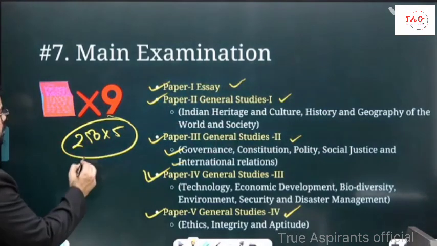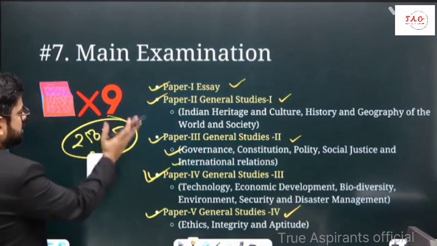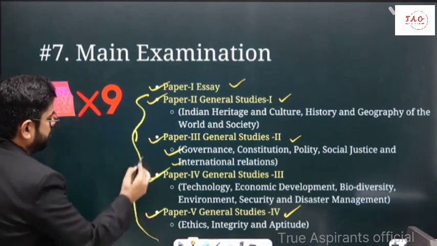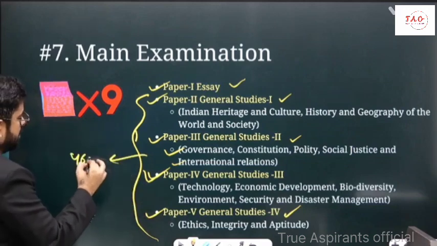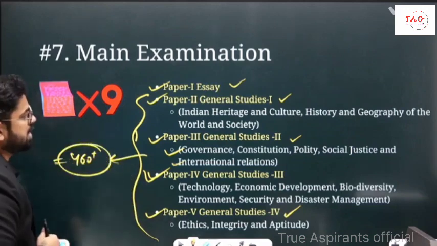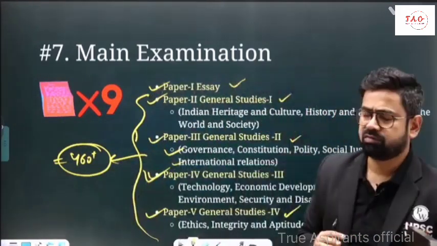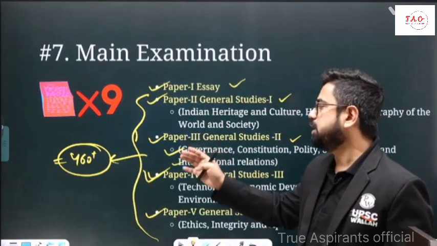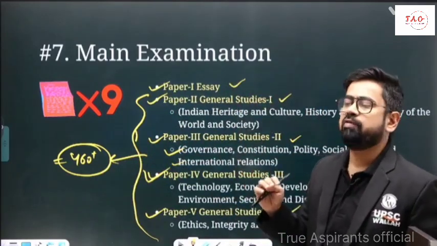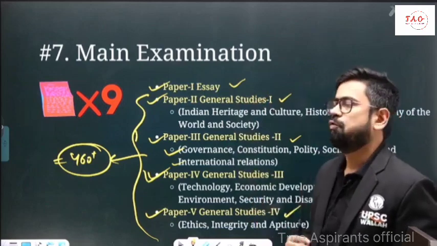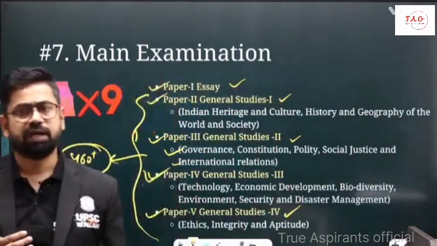Similarly, out of these 5 papers, or let's say in these 4 papers, target at least 460 marks. This is something you should target in these 4 papers. In essay, again, 140 to 150 is a good score. This is something you need to target. Maybe you will not be able to get these marks right away. It's okay, it's fine. We'll have a detailed discussion on the strategy as well, where we'll talk about what the target score should be and how you should target it. All those things will be taken up separately.